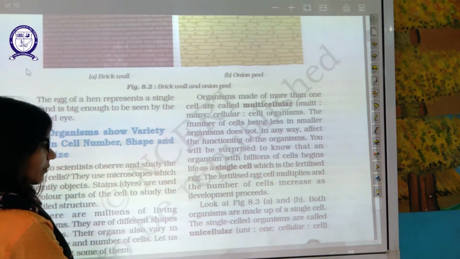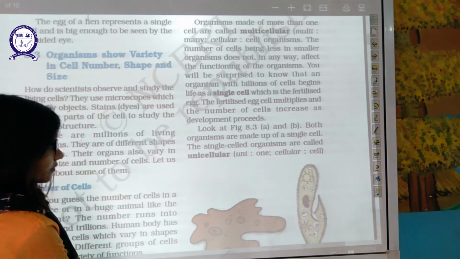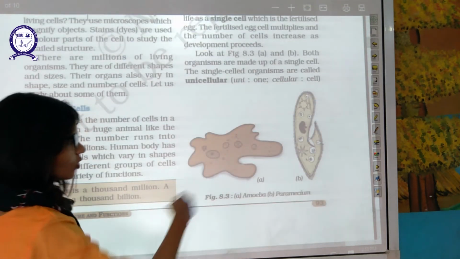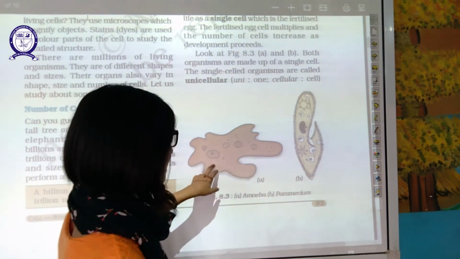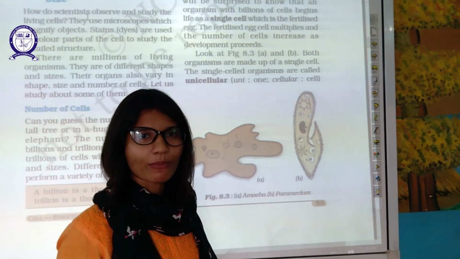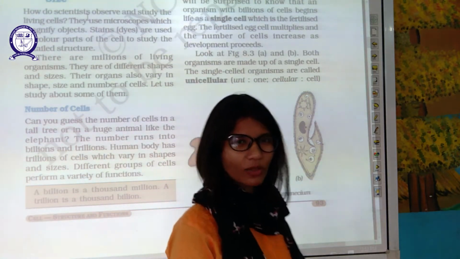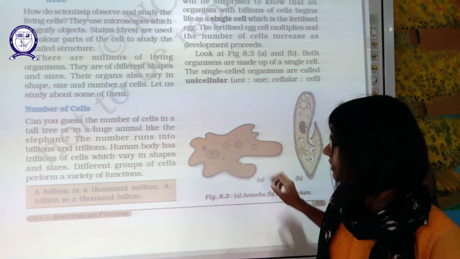Both organisms are made up of a single cell. Now, in this figure, these two organisms, this is amoeba, this is paramecium. Both of these are made up of a single type of cell. Amoeba also and paramecium also. They are microscopic organisms. They are made up of a single cell.